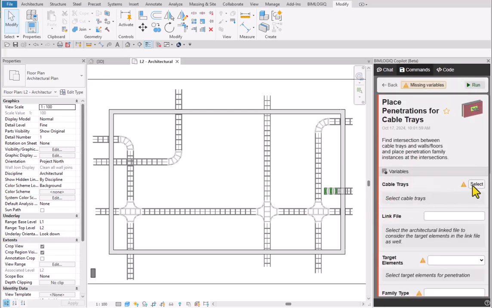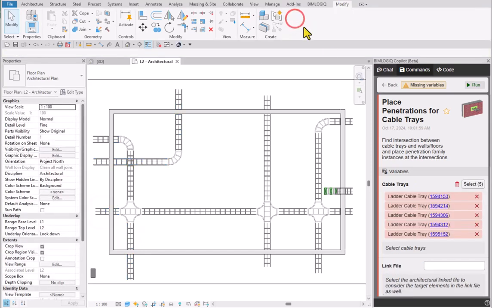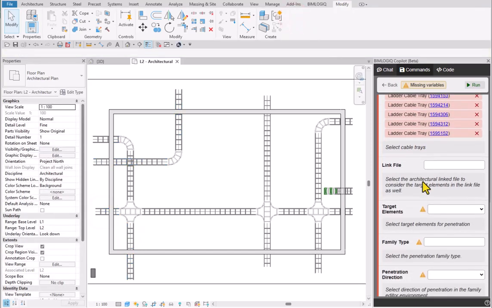First, select the cable trays where penetrations will be placed. Use the Cable Trays Select option to pick the relevant trays in your model. If your target walls or floors are located in a linked architectural model, you can include them by using the Link File option.